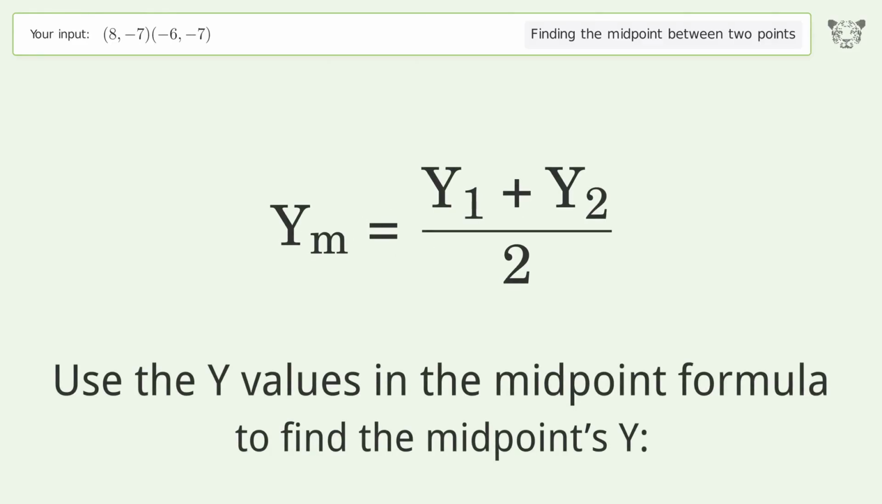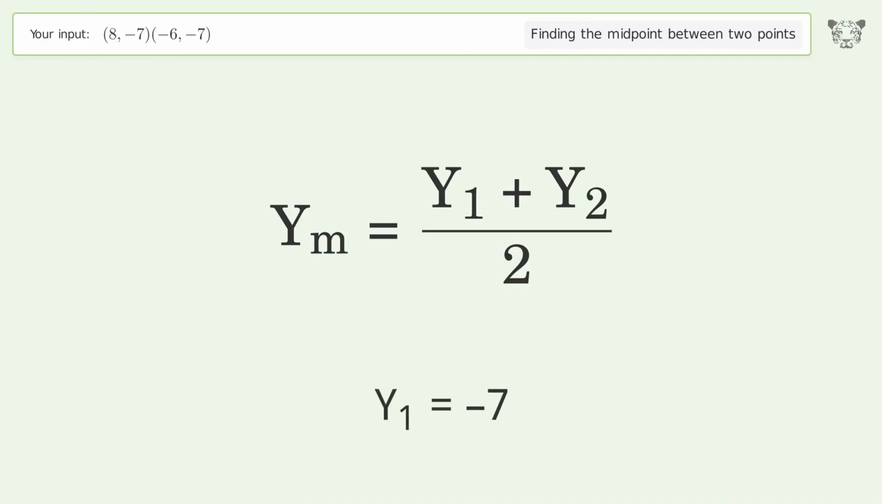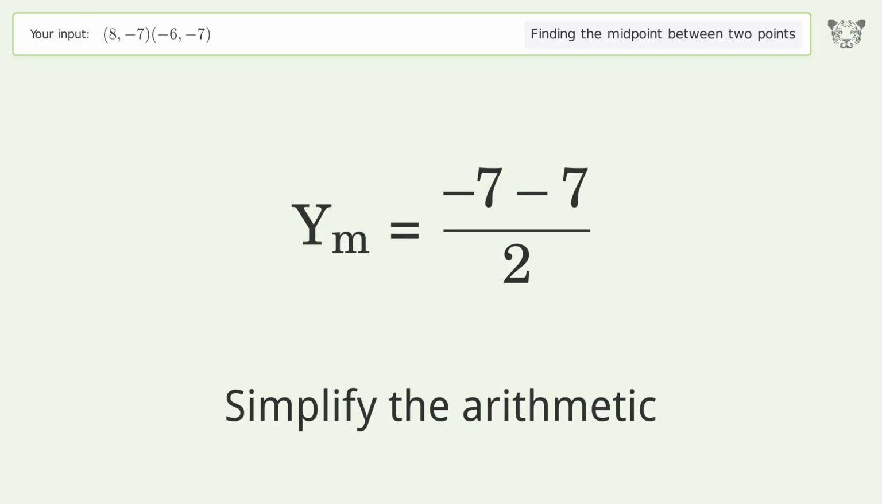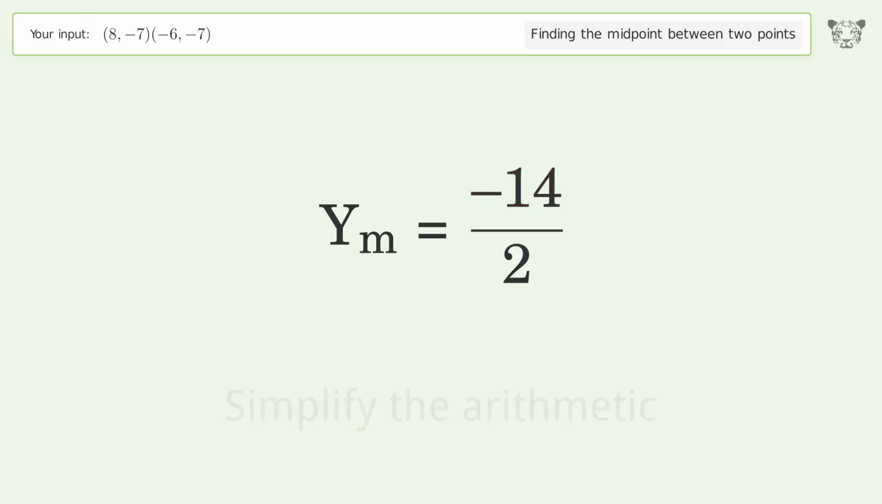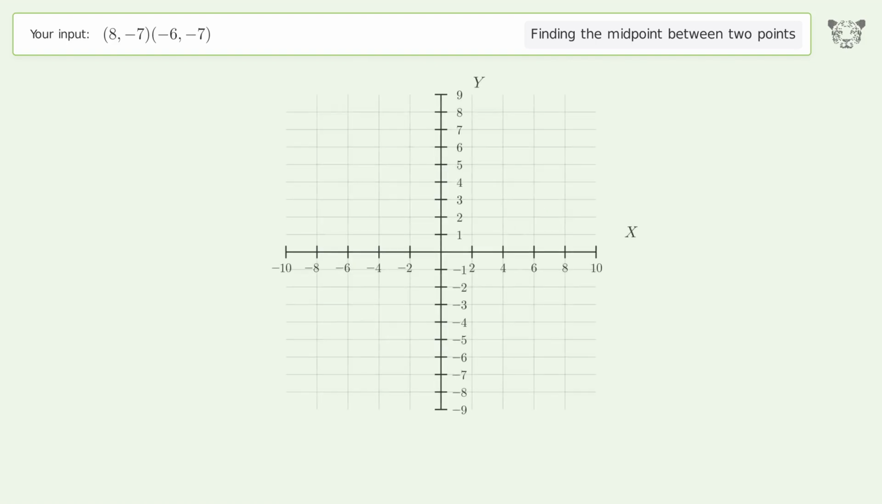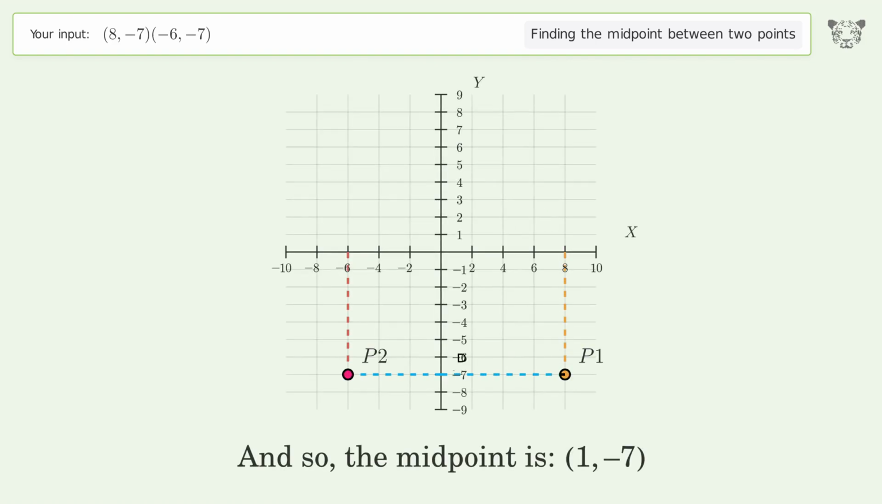Use the y values in the midpoint formula to find the midpoint's y. y1 equals -7. y2 equals -7. Simplify the arithmetic. And so, the midpoint is 1, -7.